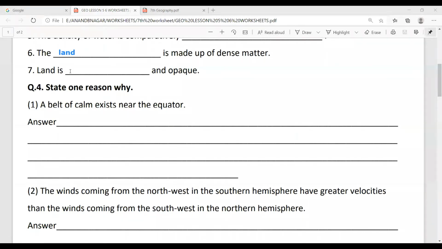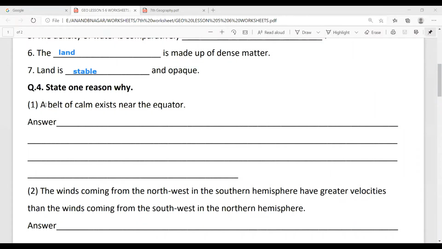Write your answer here: opaque. Land is stable and opaque. Okay, stable answer. Now the next question is: state one reason why. Okay, we have to tell only one reason for the given question. First question is